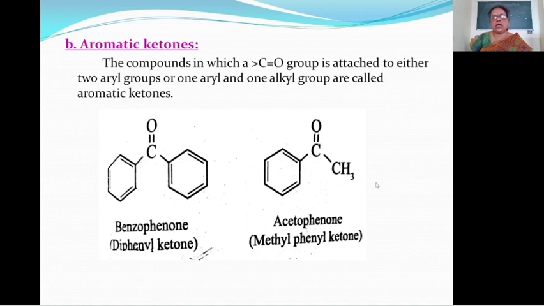See another example, that is acetophenone. Here this is a methyl group, this is a phenyl group, therefore this compound is also known as methyl phenyl ketone. In this case, the C double bond O group is attached to one alkyl group and one aryl group. Then this is known as an aromatic ketone.